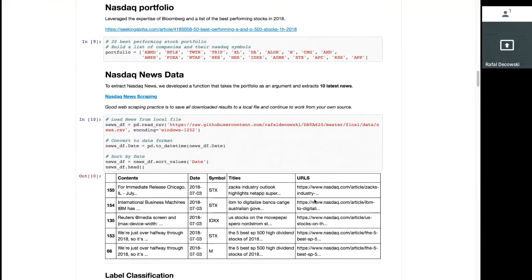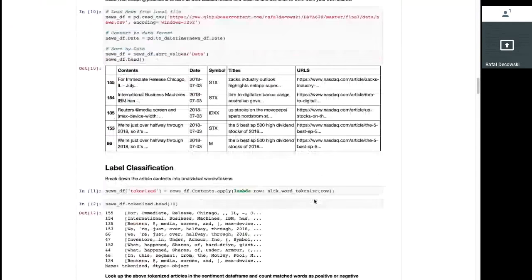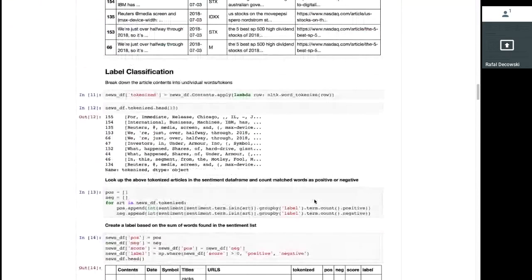First thing we did was to break down the contents of the articles into individual words, and then we looked them up in the sentiment dictionary and counted the number of occurrences for each label.